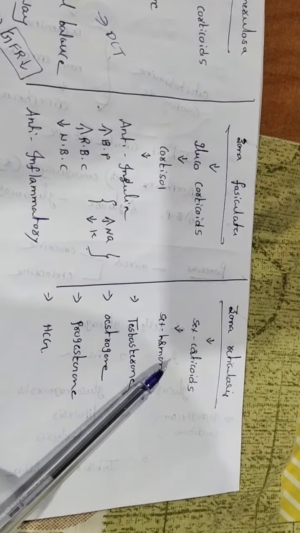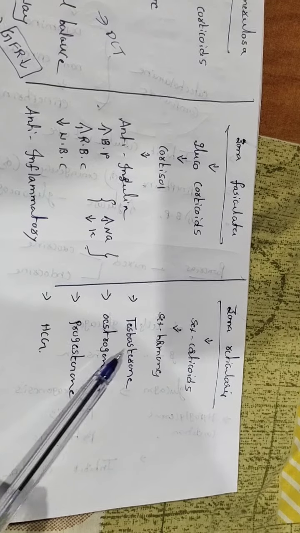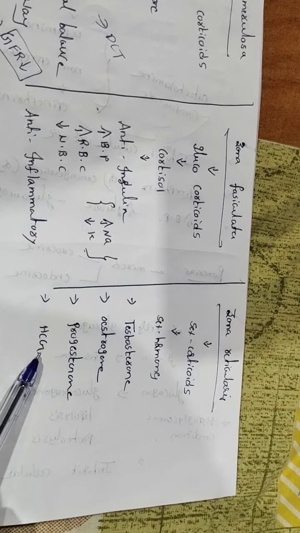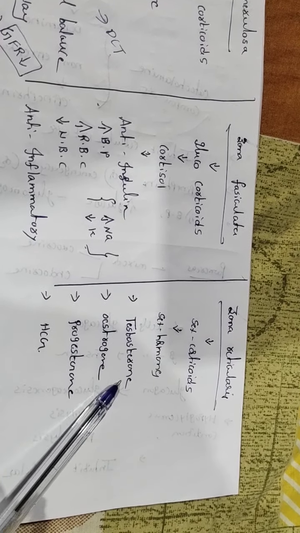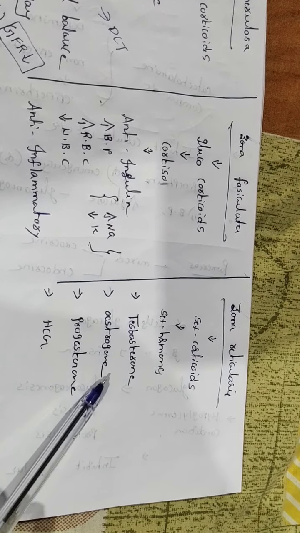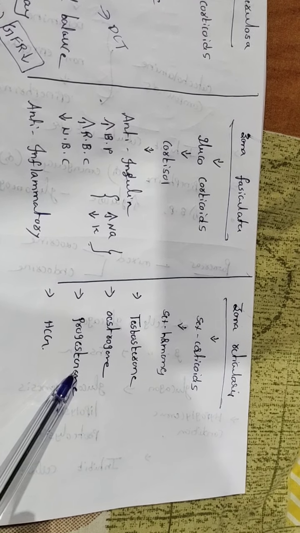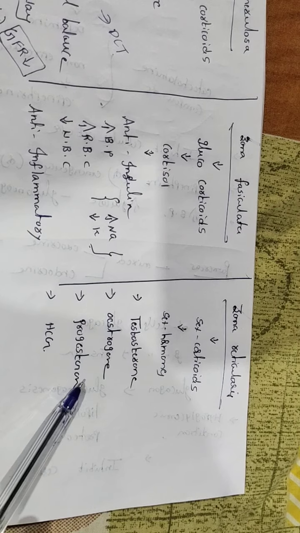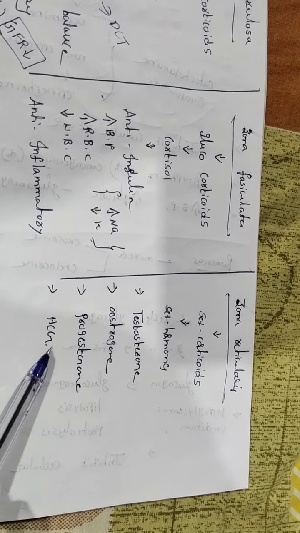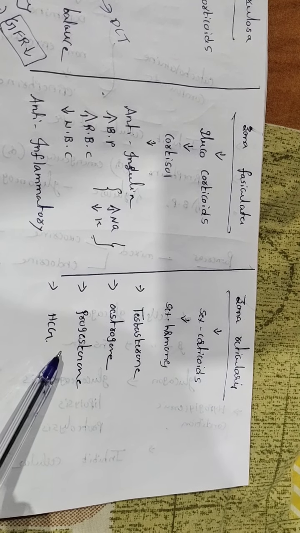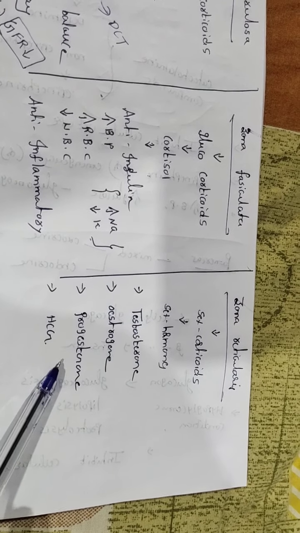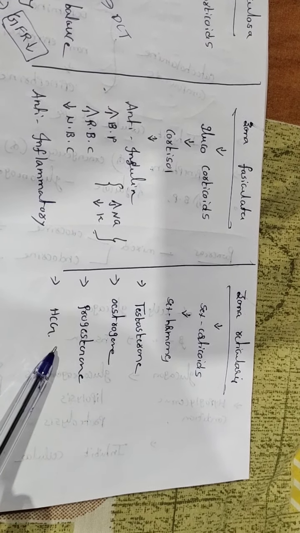Next, zona reticularis, which indicates the sex hormones: testosterone, estrogen, progesterone, and human chorionic gonadotropin hormone. I already said testosterone and estrogen give the secondary sexual characters in males and females. Progesterone maintains the pregnancy and is mainly useful for implantation. Human chorionic gonadotropin hormone stimulates the corpus luteum. From the corpus luteum it releases progesterone after fertilization.